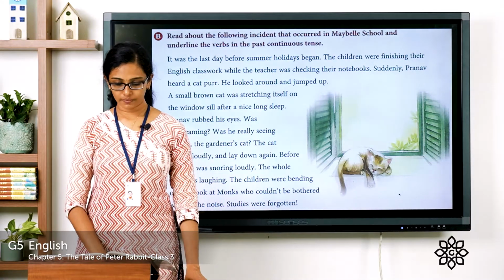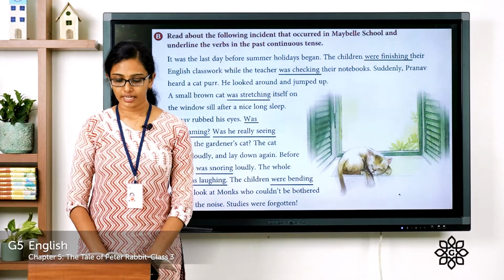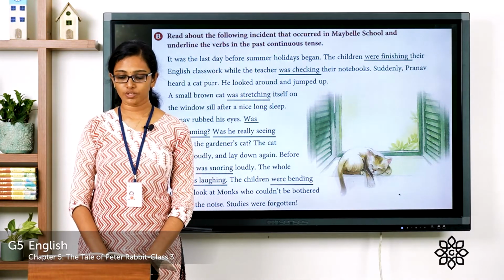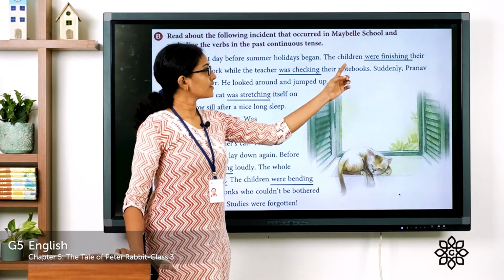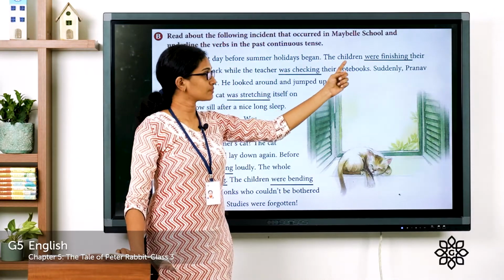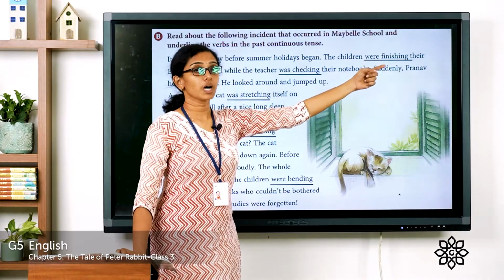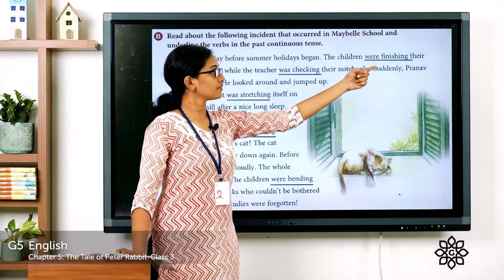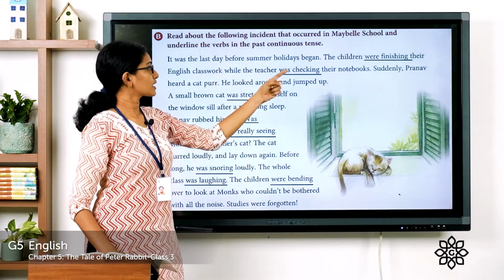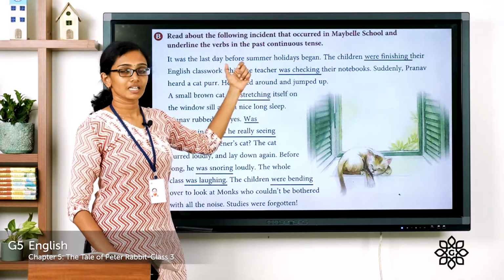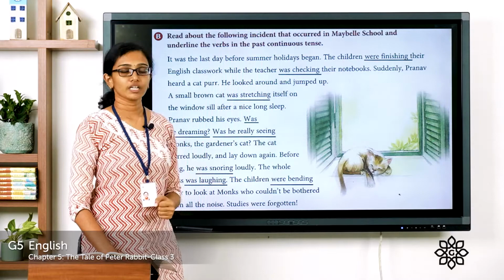It was the last day before summer holidays began. The children were finishing their English classwork while the teacher was checking their notebooks. So in the sentence, the children were finishing. The children is the subject here and it is followed by were plus ing form of the verb finish, which is finishing. So were finishing, that is given in past continuous tense. And also here was checking. The teacher was checking. Subject is the teacher and was checking is given in past continuous form.